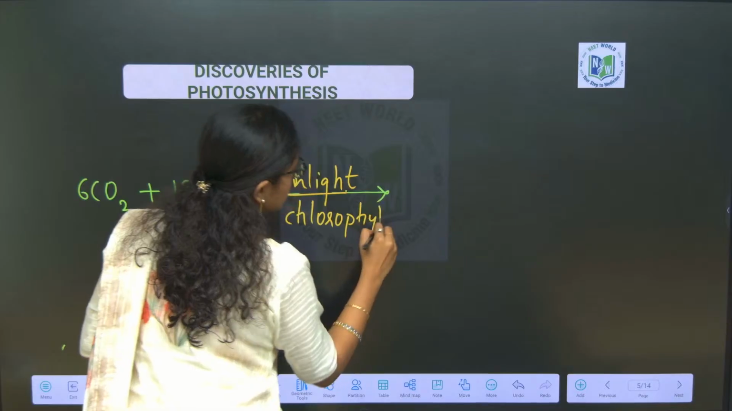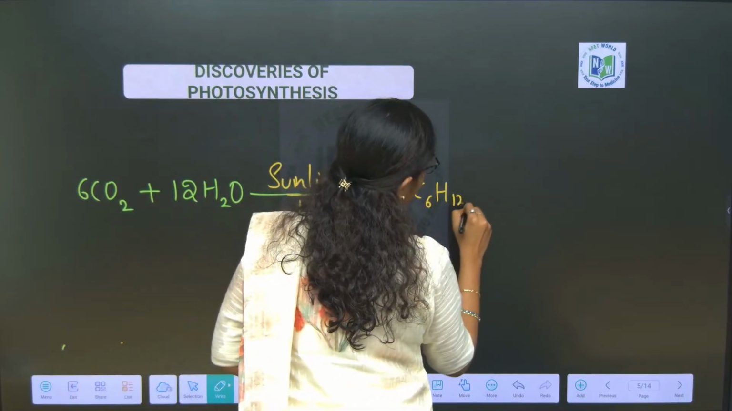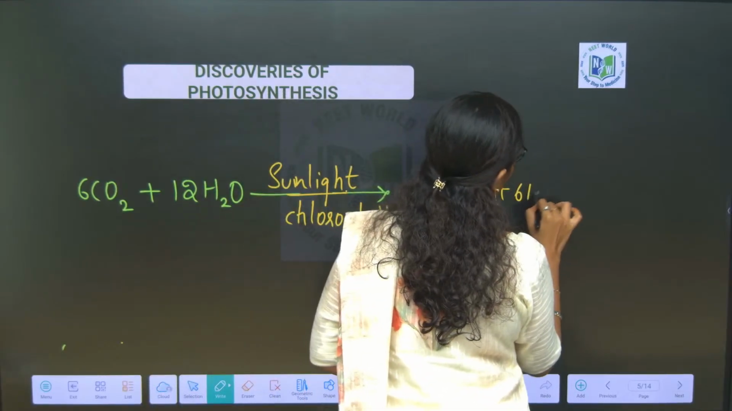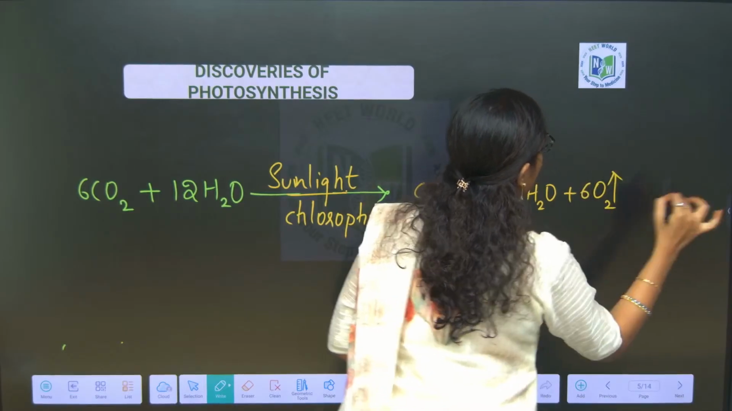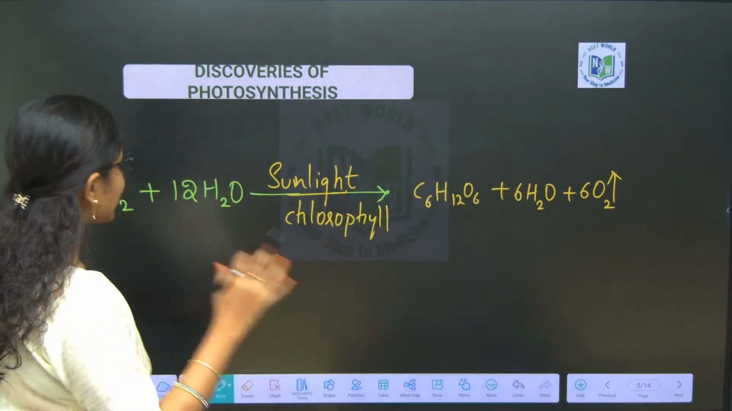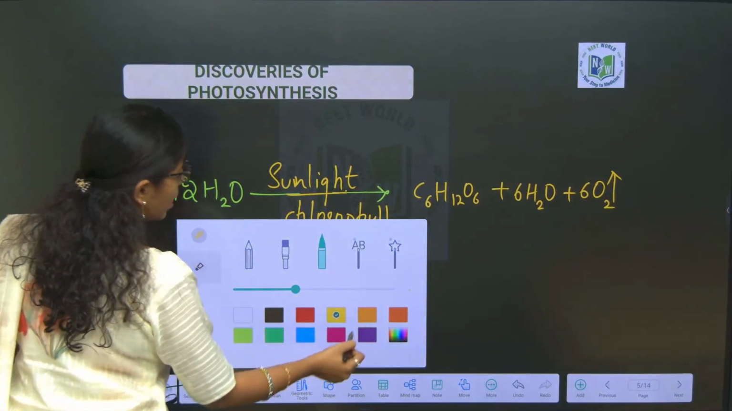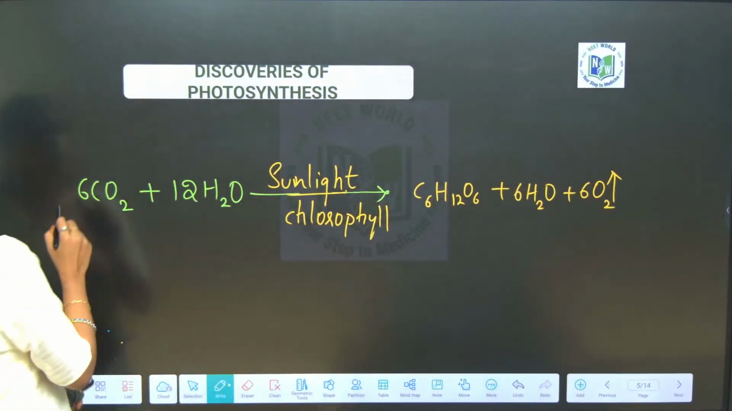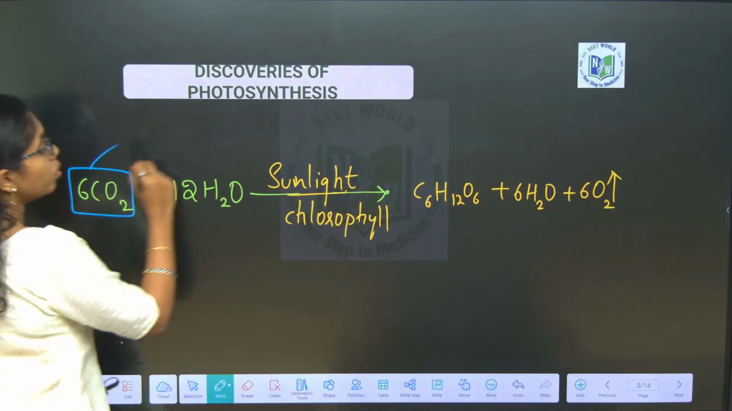It is synthesizing the primary product of photosynthesis, that is C6H12O6 and 6 water molecules, and oxygen is evolved as a byproduct. So, from this standard equation of photosynthesis, if you have to consider where is oxidation happening and where is reduction happening. Here carbon dioxide is reduced to glucose.